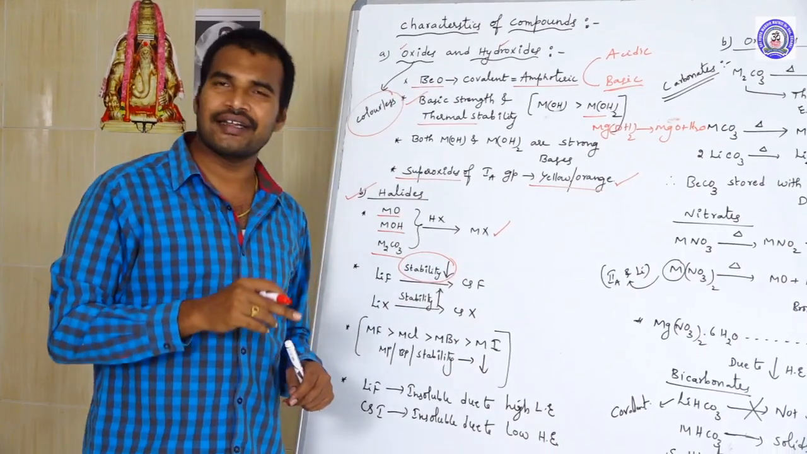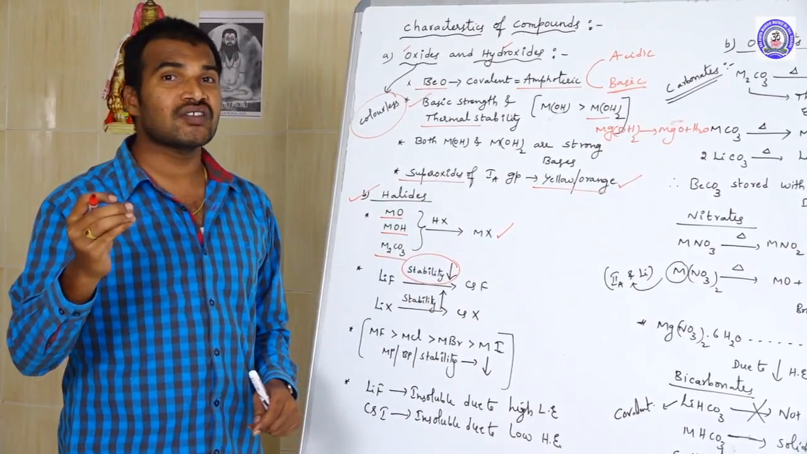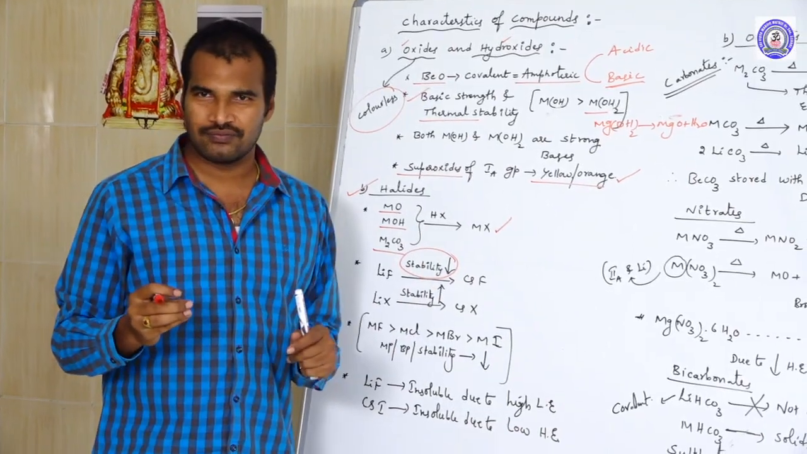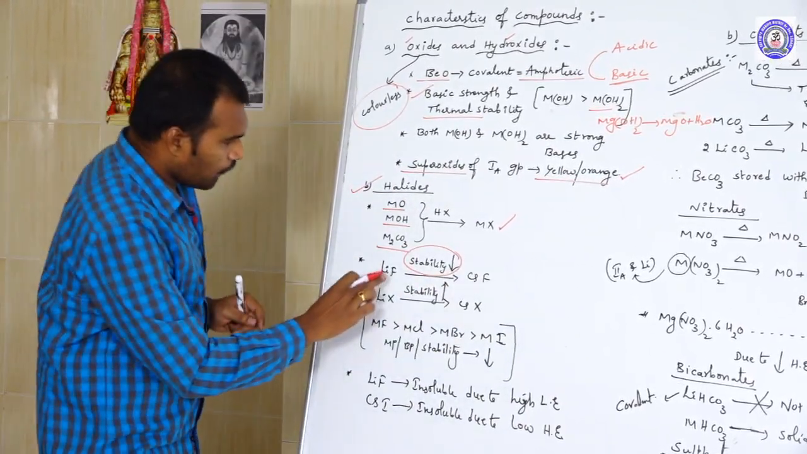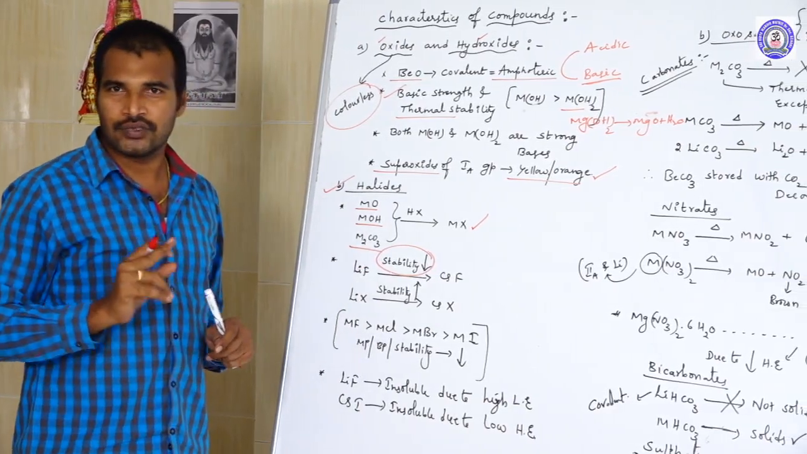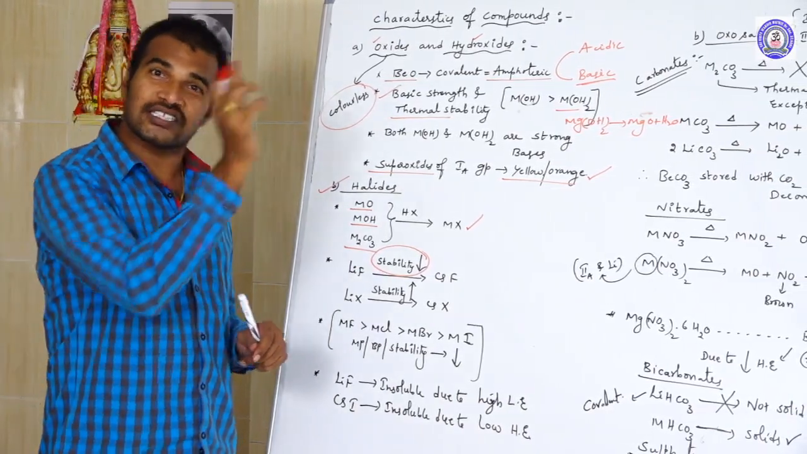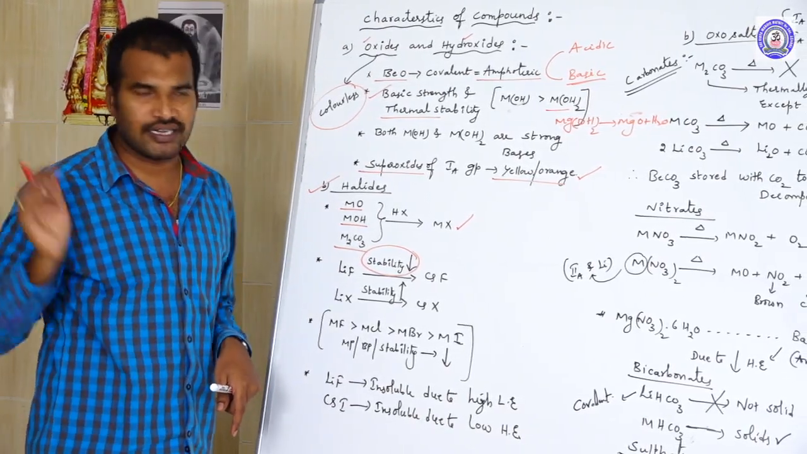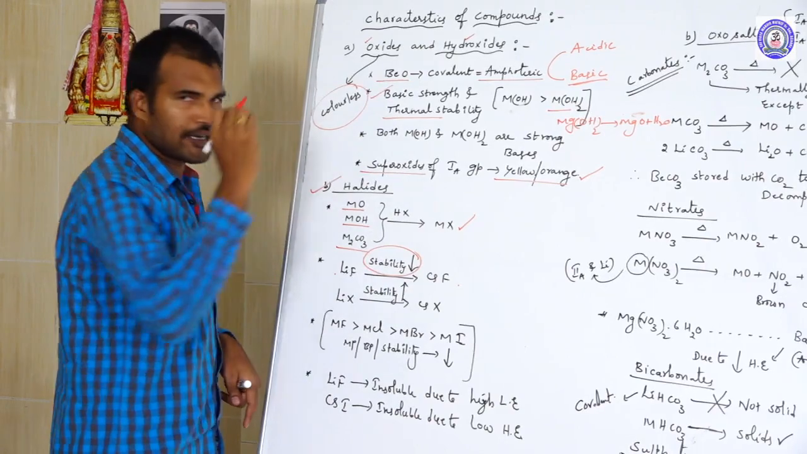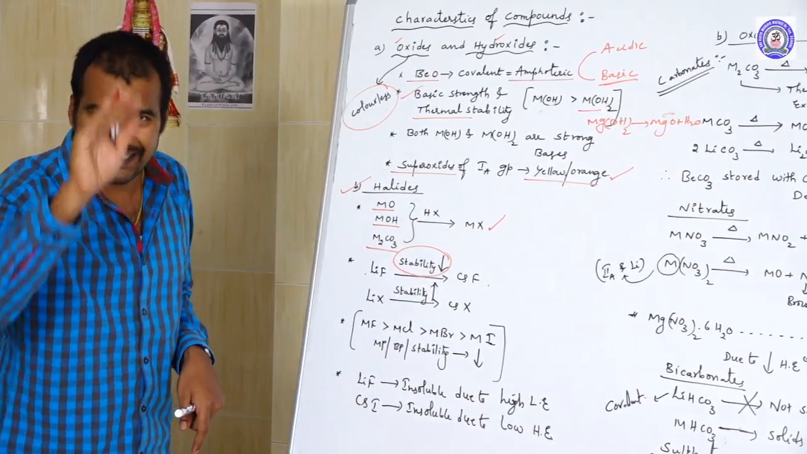As I already told you, smaller anions are stabilized by smaller cations and larger anions are stabilized by larger cations. Here fluoride is a smaller anion. So smaller anions are more stabilized by smaller cations. That is why lithium fluoride is more stable than cesium fluoride. That is why when you go from lithium fluoride to cesium fluoride, the stability decreases.